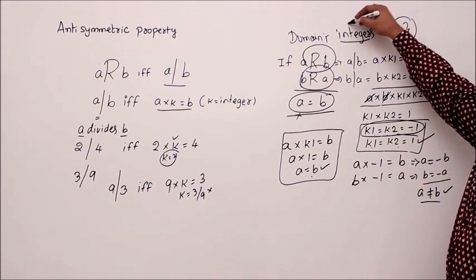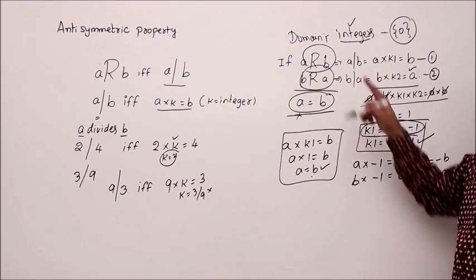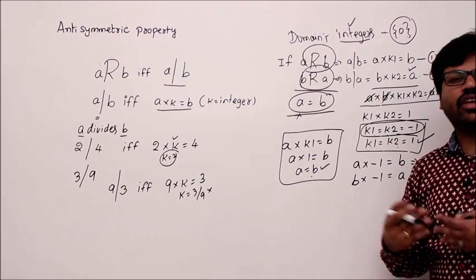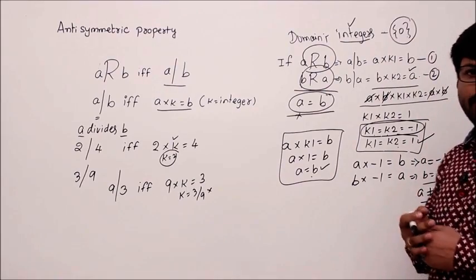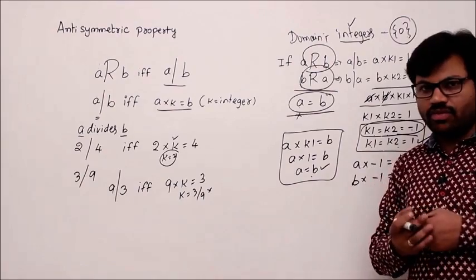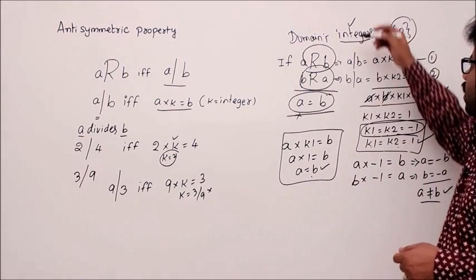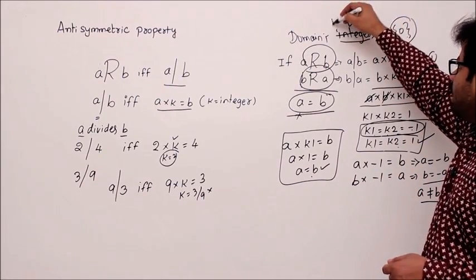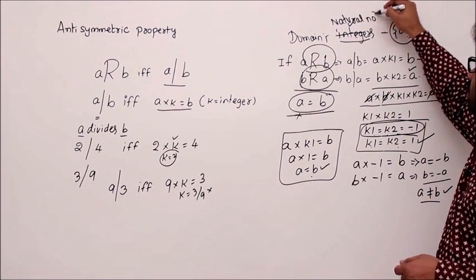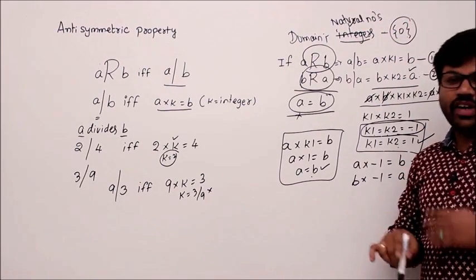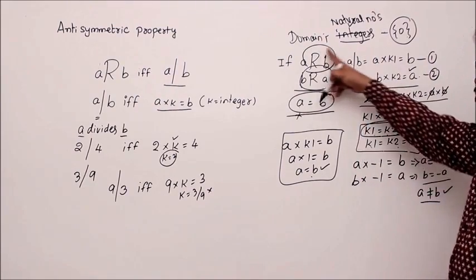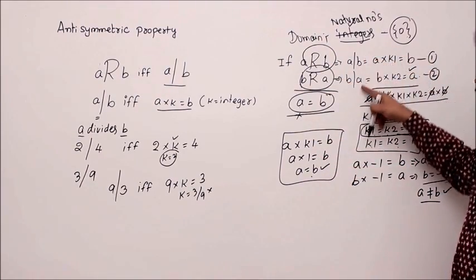So that means on integers other than 0, this relation whatever we have defined is not antisymmetric. So sometimes it may not be antisymmetric, correct? We'll see one more example of a relation which is antisymmetric. For that, I take the domain as natural numbers. Same relation I take, but I modify the domain to natural numbers. If I take natural numbers, again same concept, equations, everything is correct.